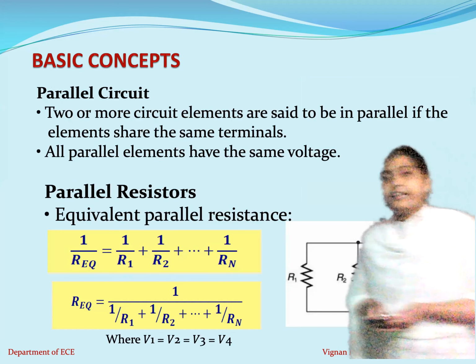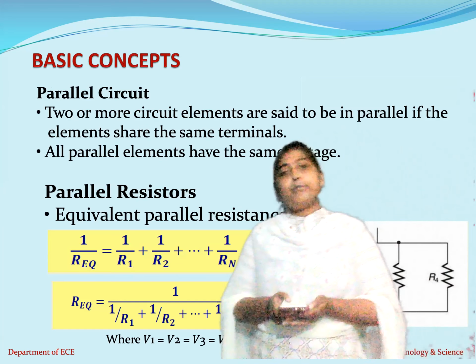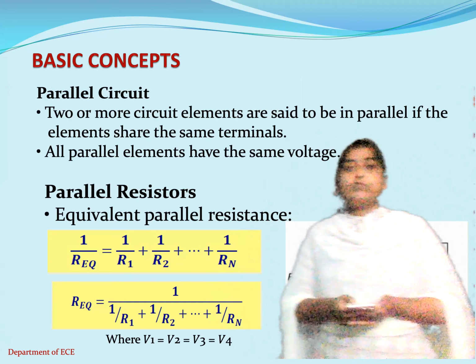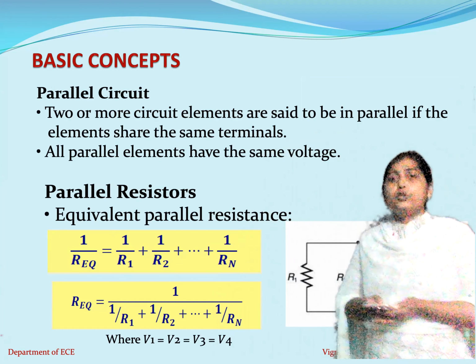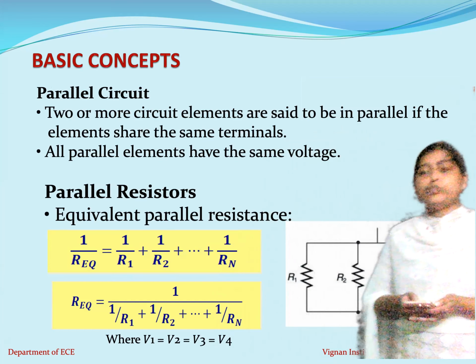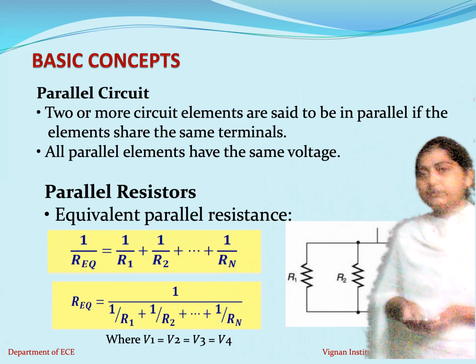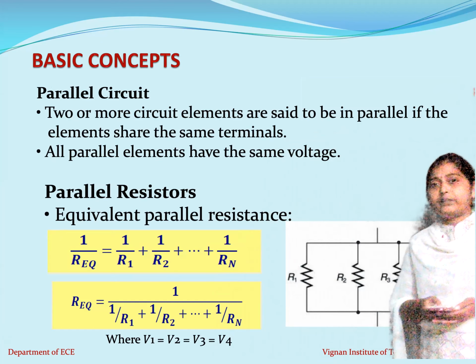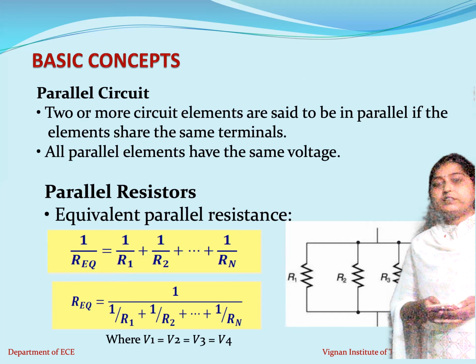Now coming to the next combination of connecting the elements, the parallel combination. So next we will discuss the parallel circuit. What is a parallel circuit? Two or more circuit elements are said to be in parallel if the elements share the same terminals. For example, let us consider R1 and R2, two resistors we want to connect in parallel. This is the first terminal and this is the second terminal of R1, and this is the first terminal and second terminal of R2.